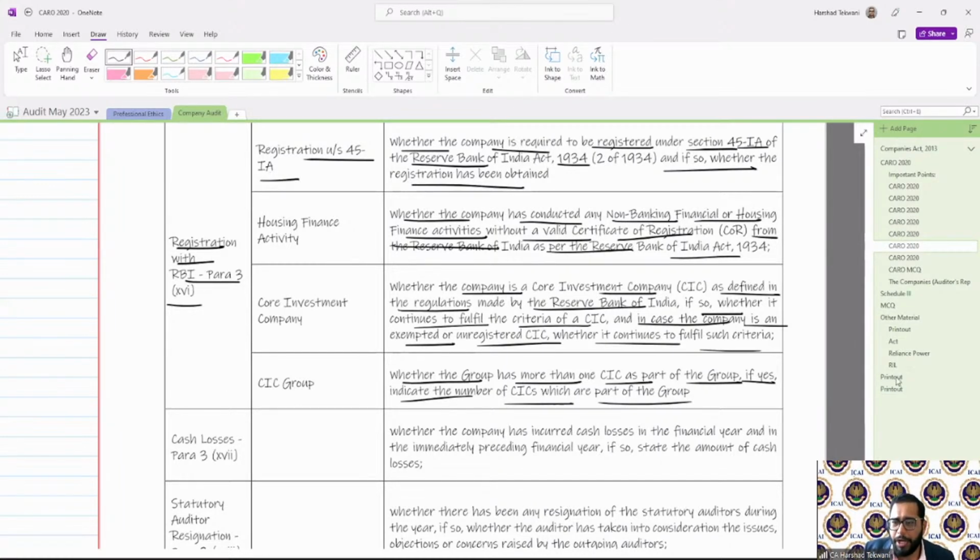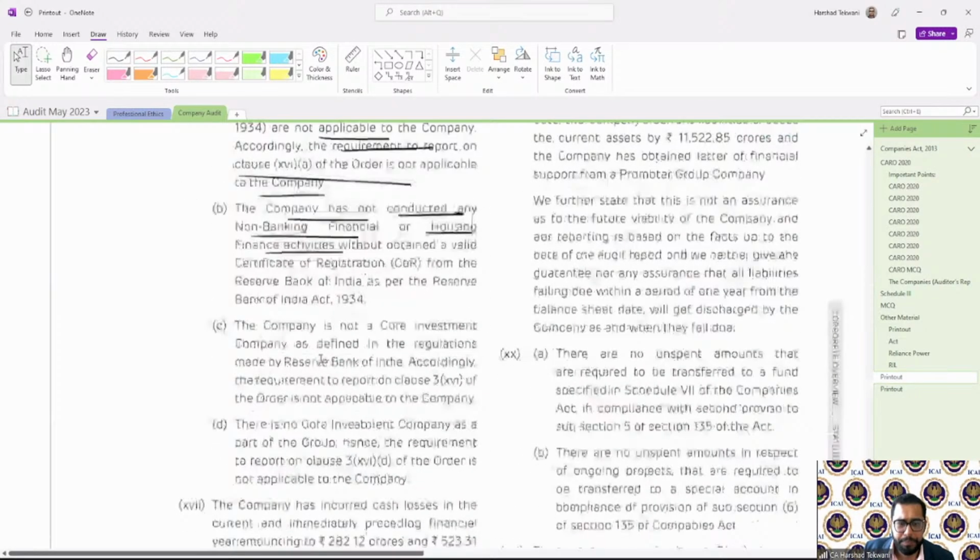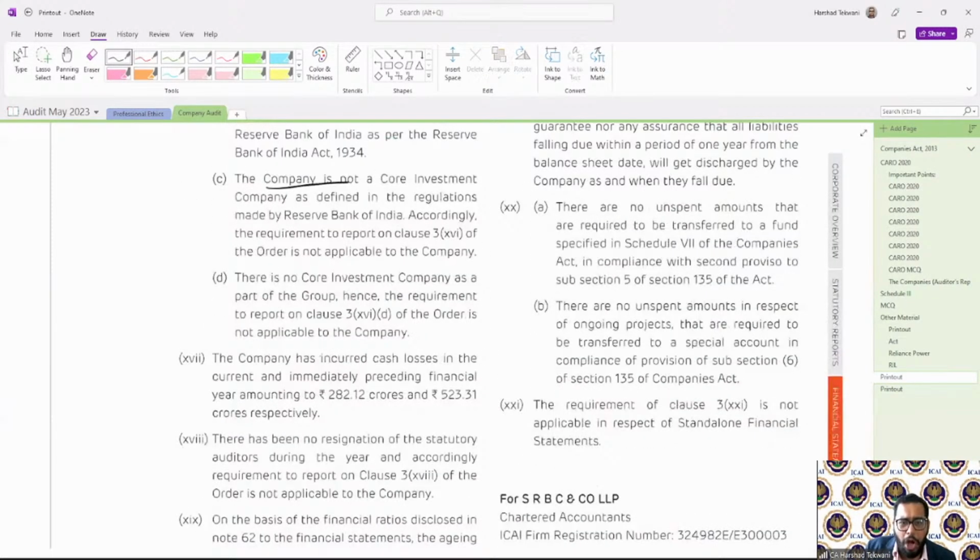Let us see how it is reported. The provisions of section 45-IA of the Reserve Bank of India Act are not applicable because this is a power company, so not an NBFC. So the requirement to report under this clause is not applicable. The company has not conducted any non-banking financial or housing finance activities, so again this is not applicable. The company is not a core investment company, hence again not applicable. This is also not a core investment company, hence it's not applicable.